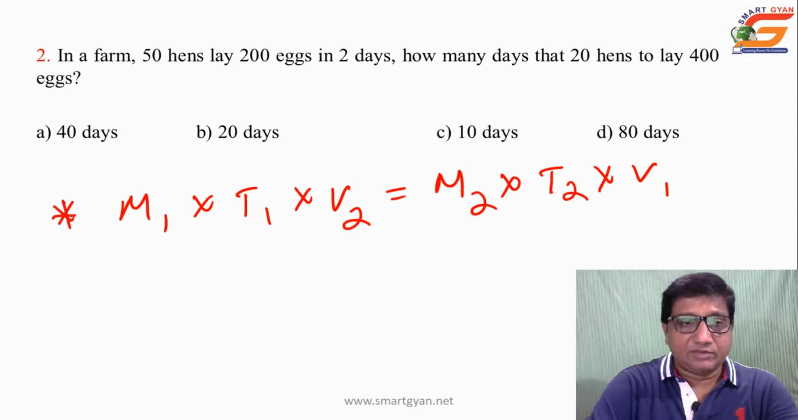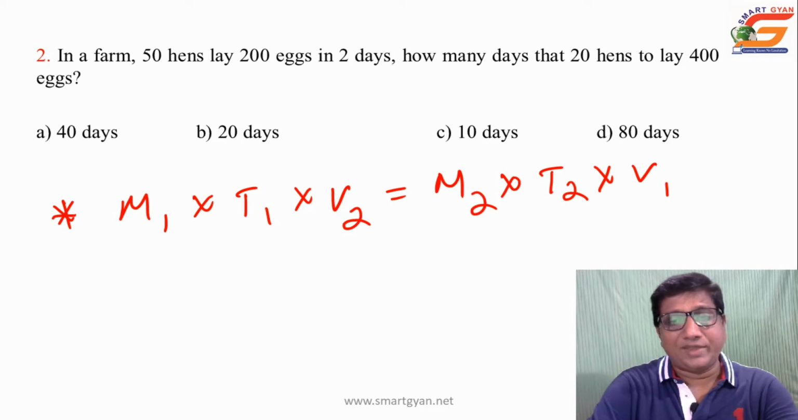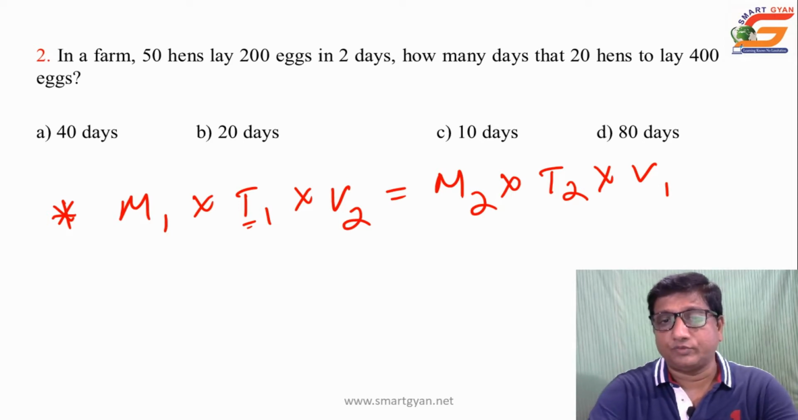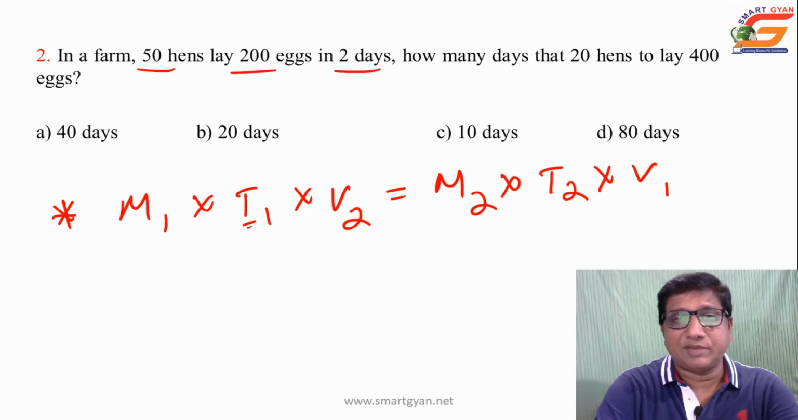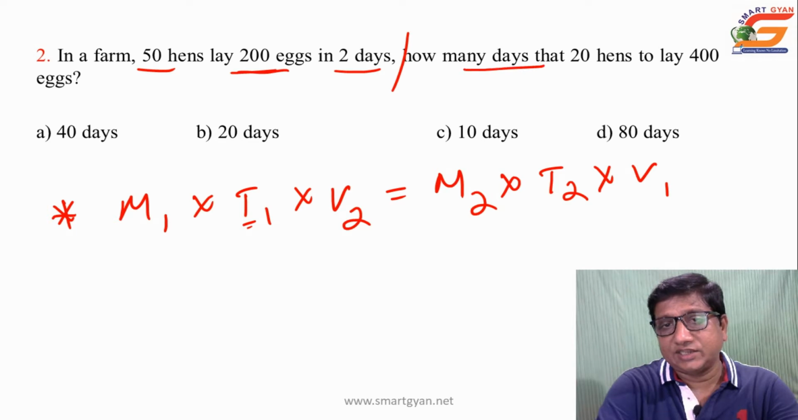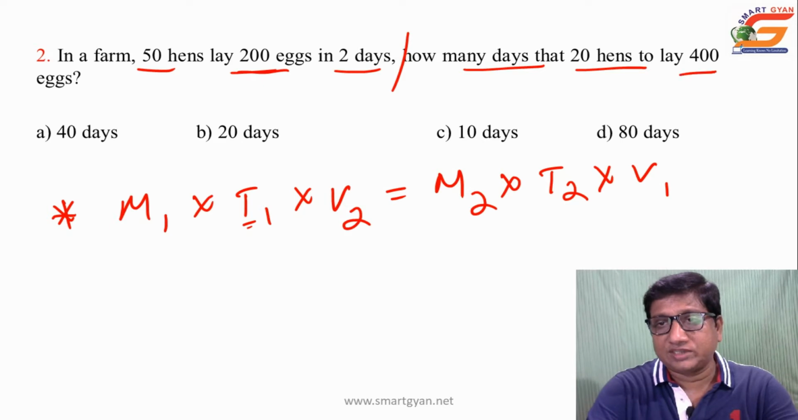Mark it star. M means man or worker, it may be woman, child or machine, anything else. T is time, time may be in days, hours, minutes, whatever. Then V2 is the volume of work given in part 2, that is, part 2 means here in the question. Part 1 is this one, that is in a farm 50 hens lay 200 eggs in 2 days. This is part 1, and here the volume of work is 200 eggs, that is V1. And in the second part, how many days, that is time 2, T2, 20 hens, that is man or worker, then 400 eggs, it is volume 2.